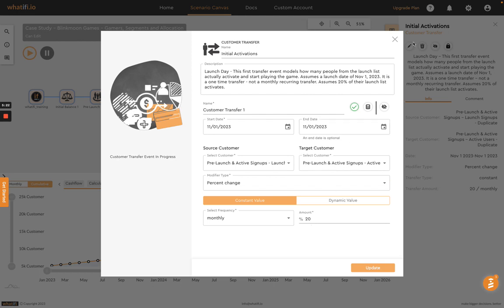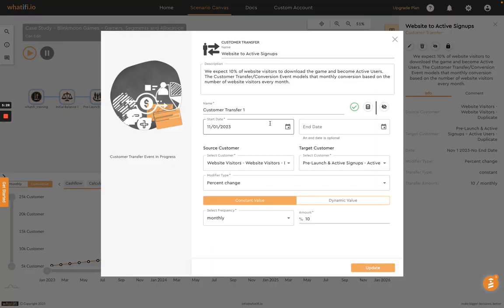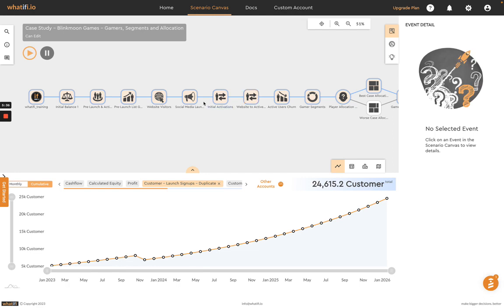So that's our conversion rate on activations. We have another conversion rate that says, what if 10% of those people that visit our website actually sign up and become active users as well? We could very easily model different variations of that. What if 15%? What if 20%? Those are all possible in this scenario.